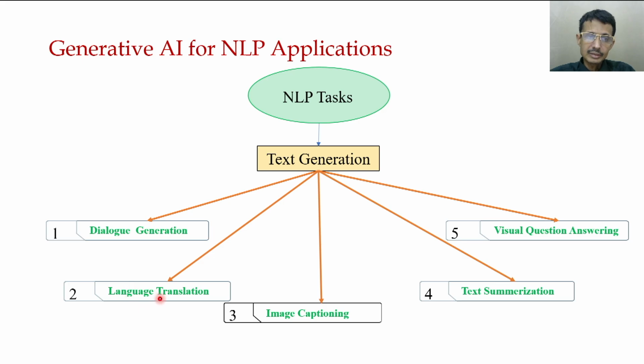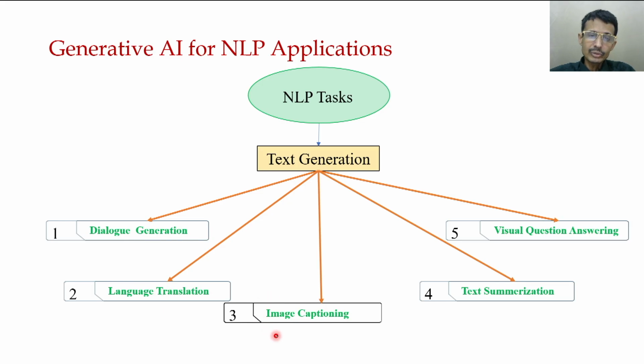Another thing in natural language processing is language translation. That means, given text in a particular language like English, can we change it to Spanish? Or given German, can we change it to English? It is popularly known as machine translation or neural machine translation.